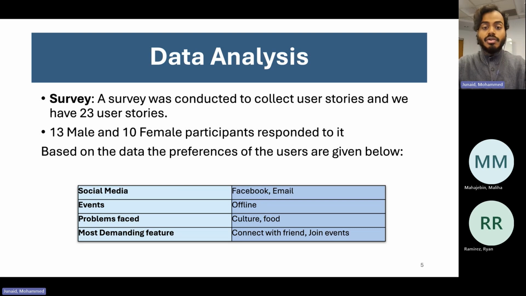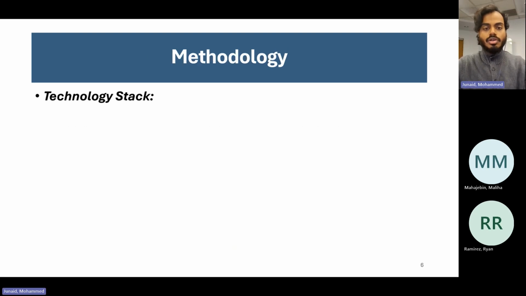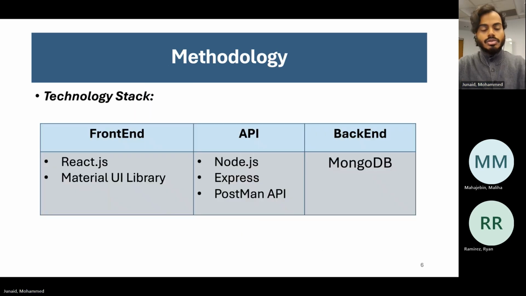So let us look into the methodology of the project. When it comes to the methodology, the main thing we have to discuss is the technology stack. For the front end we have used the React.js library and Material UI. For the APIs, we have used Node.js, Express and Postman API. And for the backend, we have used the popular MongoDB. So this is what the technology stack looks like.